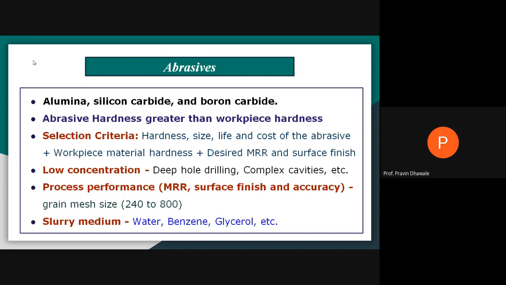Which kind of slurry medium you must think about depends upon the particular application where you are using ultrasonic machining for machining a certain kind of material, having a different hardness or different mechanical property. So that is all about the abrasives used in ultrasonic machining. Write down these points related to the abrasive.